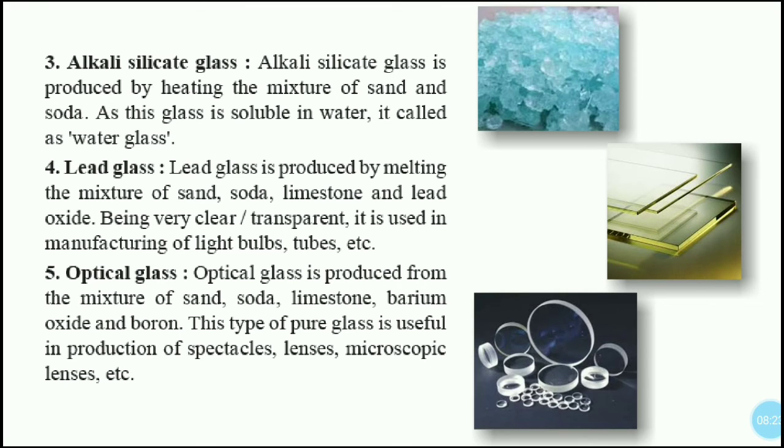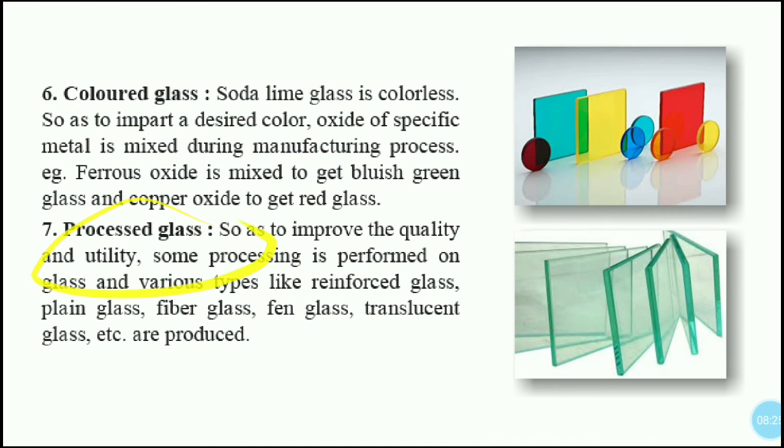There are two more parts: colored glass and processed glass. Colored glass: soda lime glass is colorless, so as to impart a desired color, oxides of specific metals are mixed during the manufacturing process. Ferrous oxide is mixed to get bluish green glass. Copper oxide is used to get red glass.